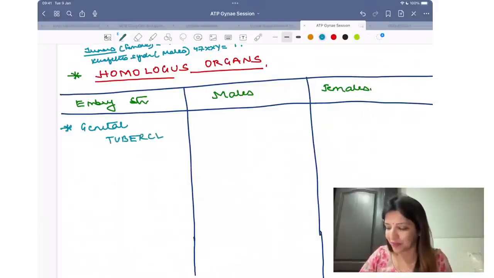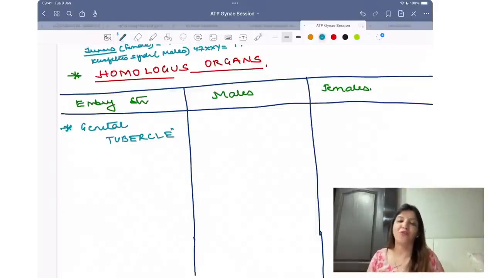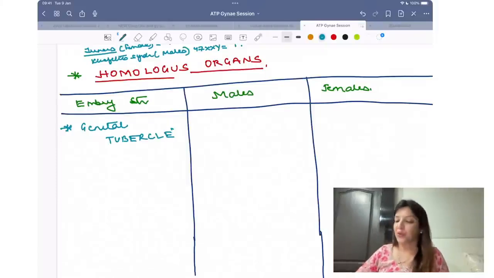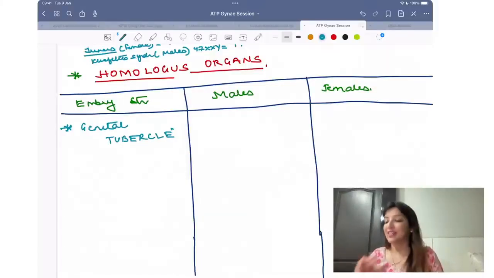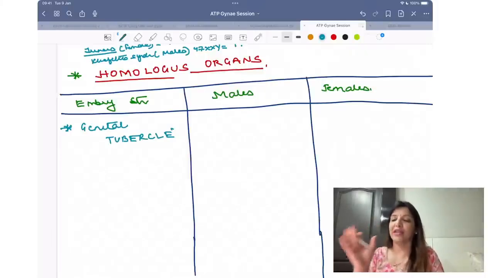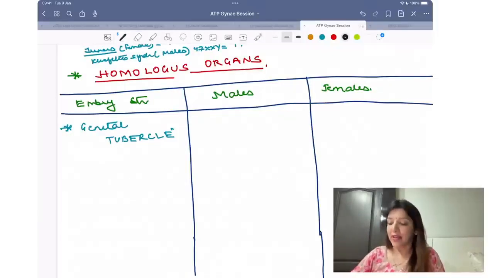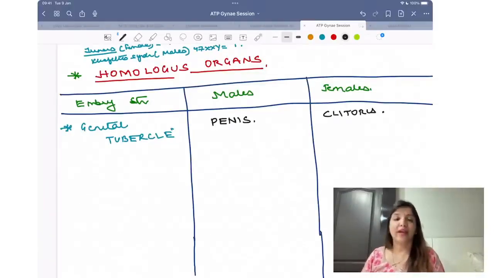Tubercle. It is not the ridge. From the ridge, ovary and testes develop. Genital tubercle. Thank you so much, Shubhank. So genital tubercle. It is not the genital ridge; from the genital ridge ovary and testes develop. It's genital tubercle. So if the embryological structure is genital tubercle, in males it is going to form the penis, in females it is going to form the clitoris, right? So they are homologous organs because both penis and clitoris are developing from genital tubercle.